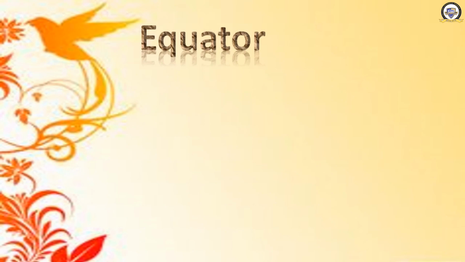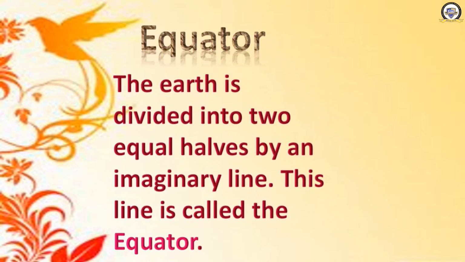Okay. What is the equator? The earth is divided into two equal halves by an imaginary line, and that line is called the equator. In the middle of the earth, we imagine that there is a line from left to right. That line is known as the equator.